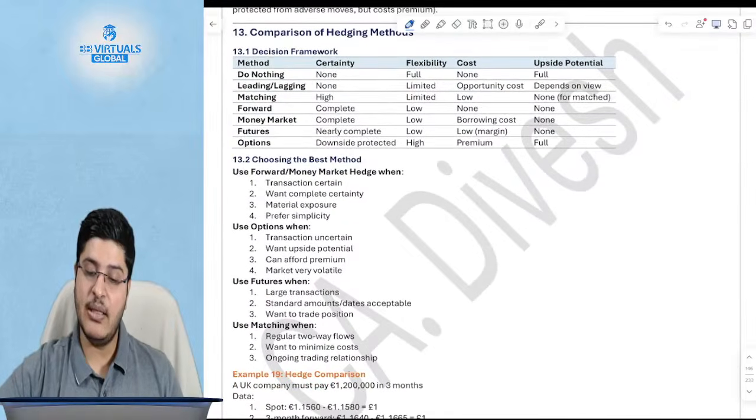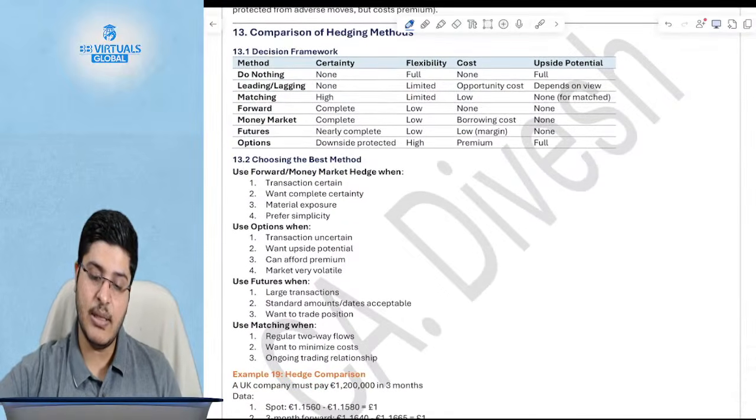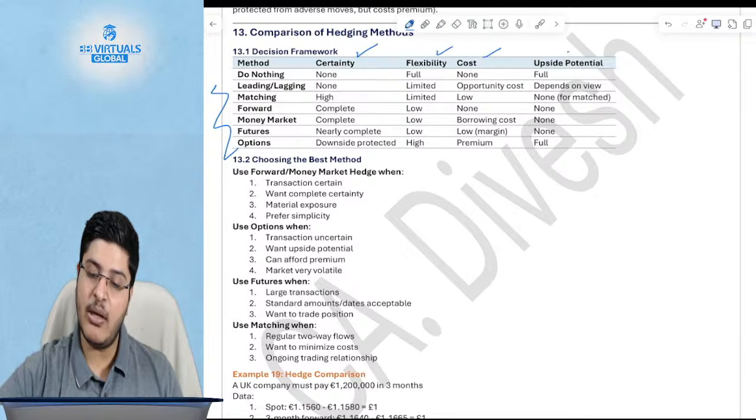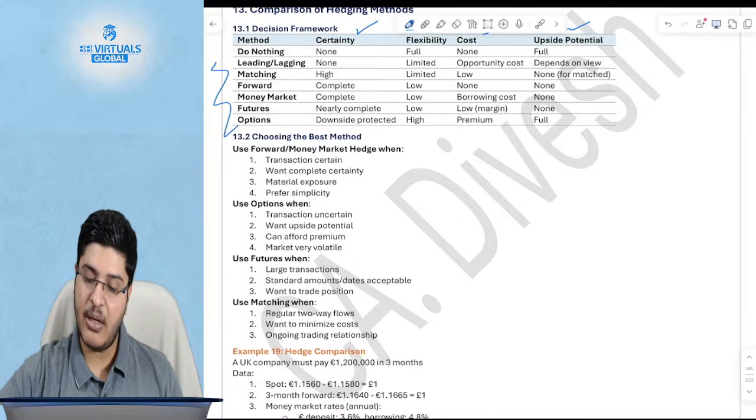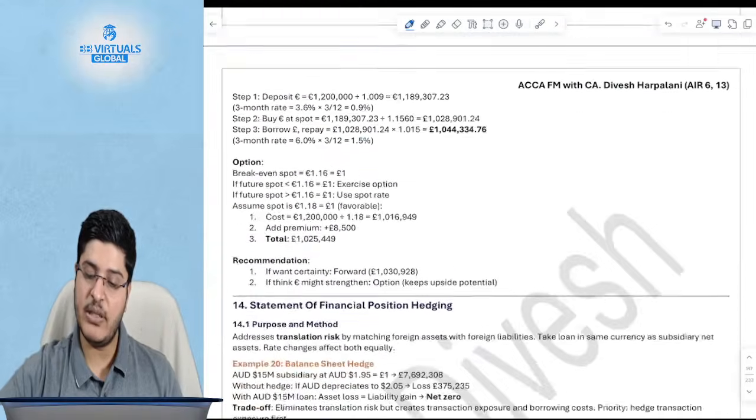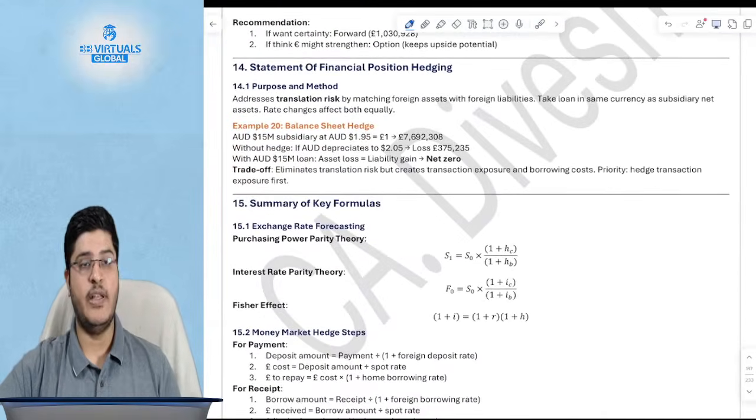Okay, now these are the different hedging methods. We've all discussed all the hedging methods. They compare between certainty, flexibility, cost, and upside potential. You can compare all of this, right? And then there's a full-fledged example as well. You can go through this full-fledged example.